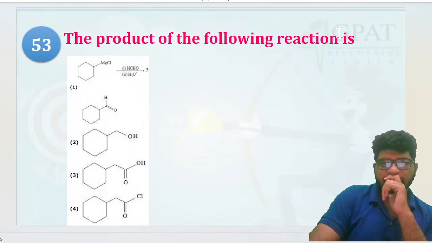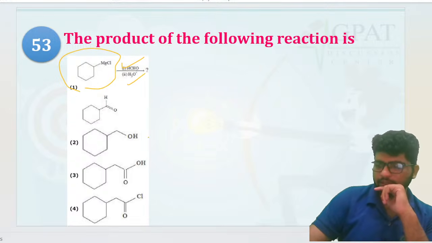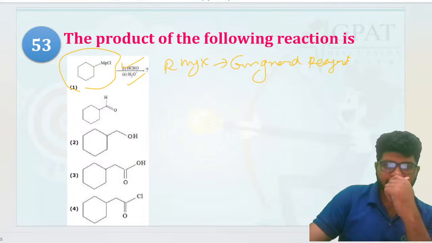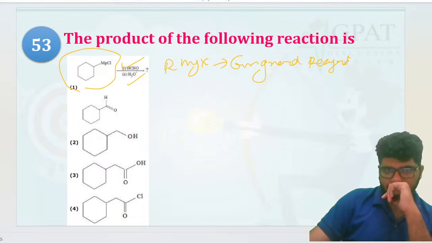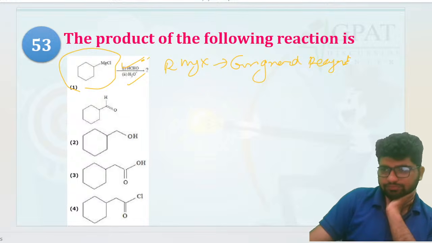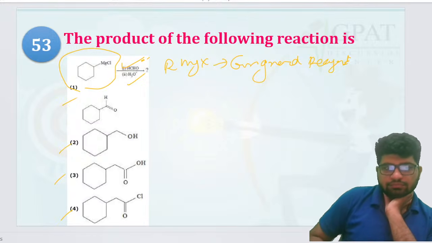Very good. The product of the following reaction. Okay, bhai sir. MgCl, HCHO, H3O plus. Okay, MgCl is what? RMgX. That is going to be a Grignard reagent, right? So which one would it be? HCHO, oxidizing agent. Chalo, which one is it? A, B, C, or D? Which one?